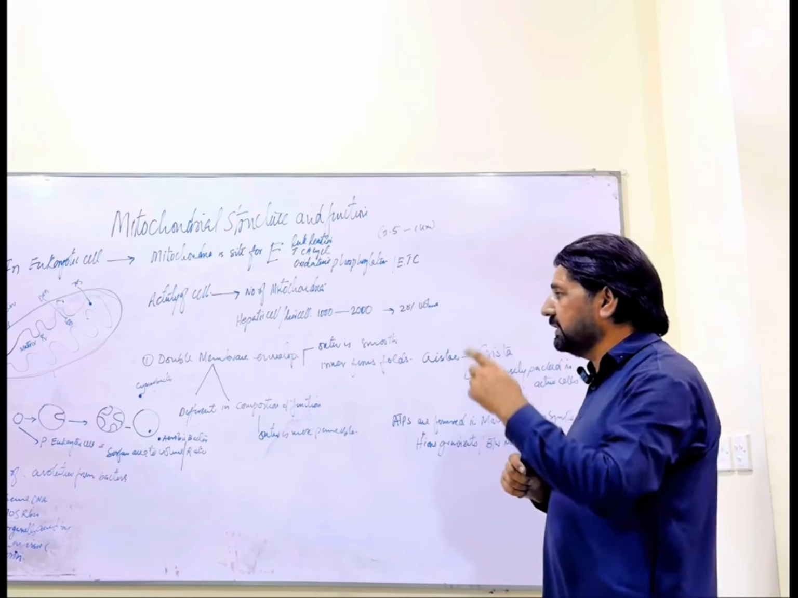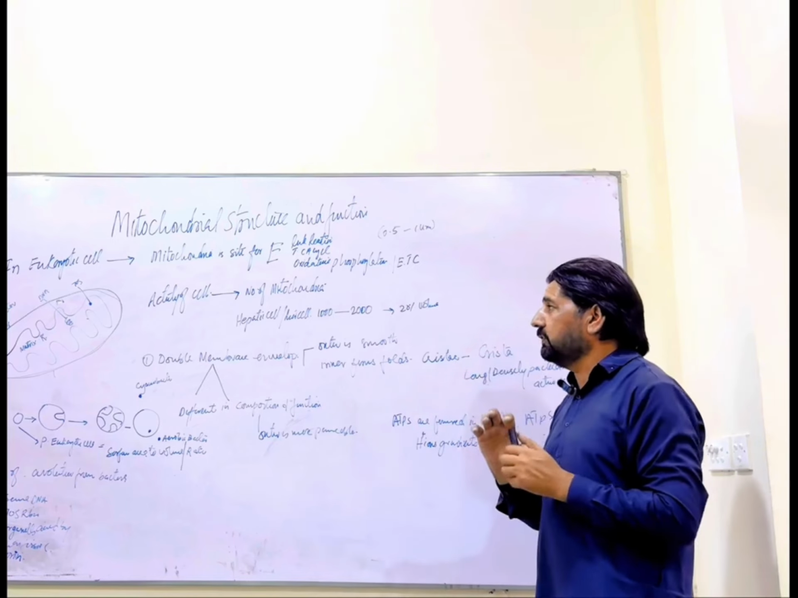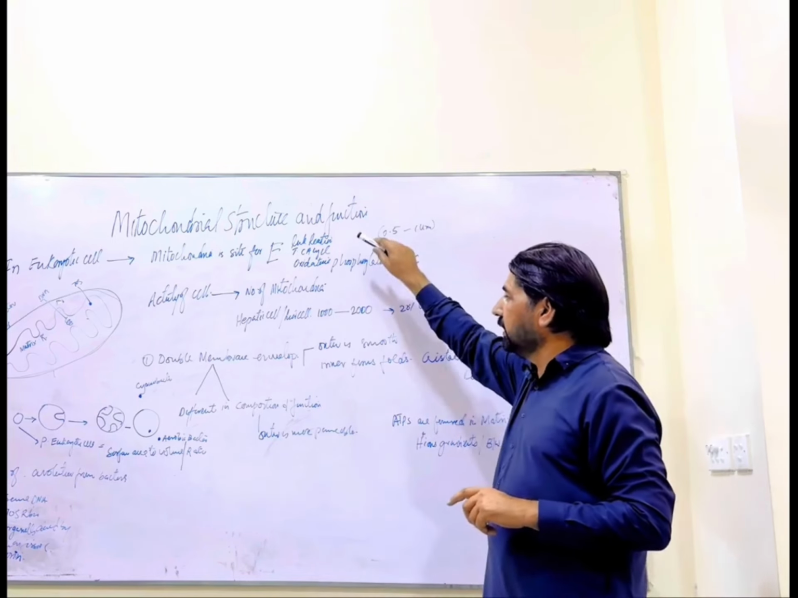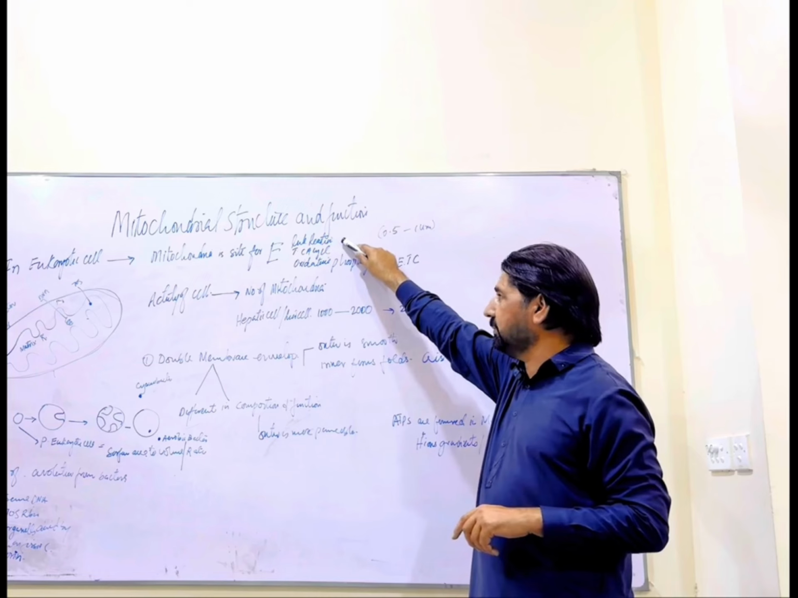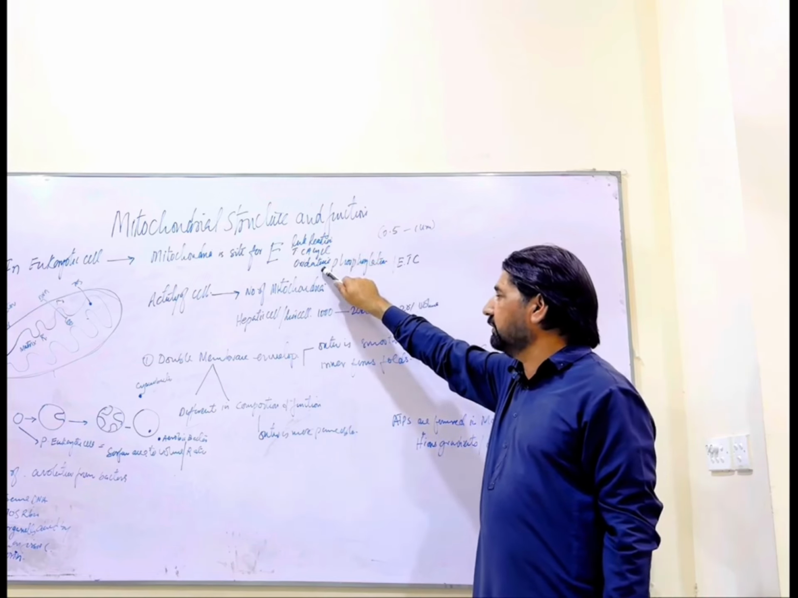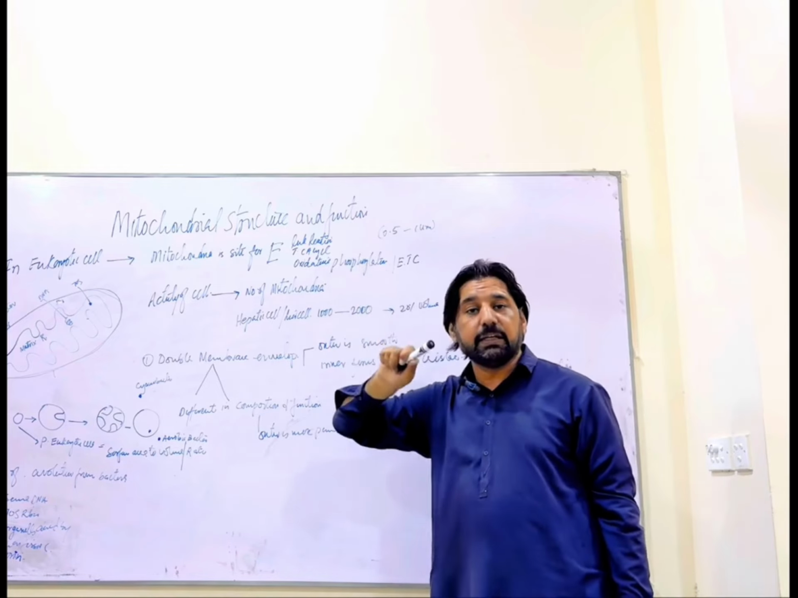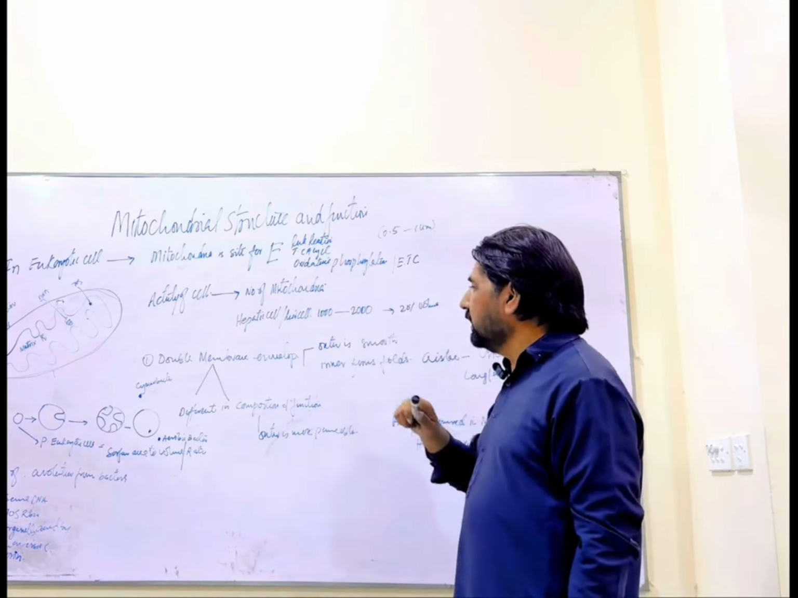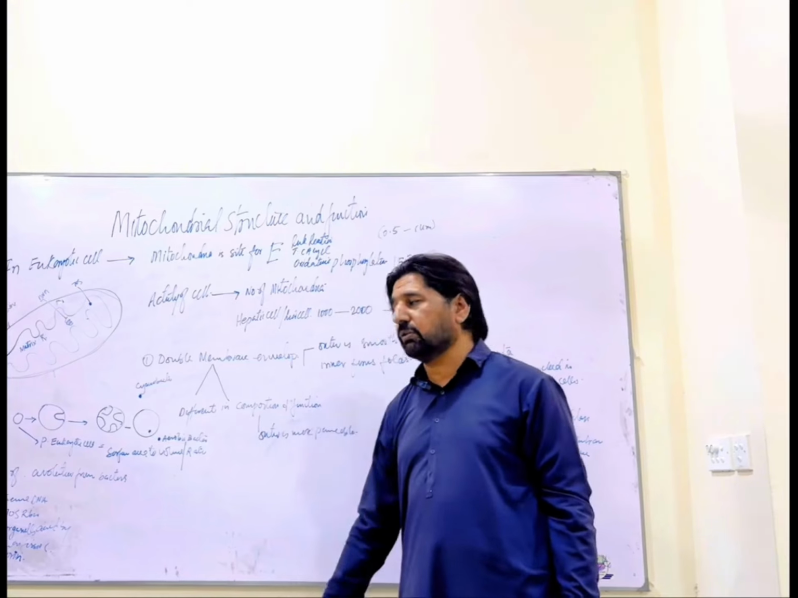Now we discuss the structure of the mitochondria. Regarding the function of mitochondria, the link reaction takes place inside the matrix of the mitochondria, the TCA cycle takes place in the matrix of the mitochondria, and oxidative phosphorylation takes place in the inner membrane of the mitochondria.